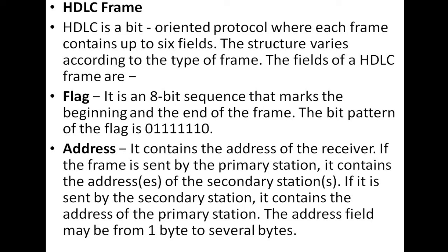So what are they? A beginning field, that is called the flag, an address field, a control field, an information field, a frame check sequence field, and an ending flag field. So what are the fields used in the frame format?